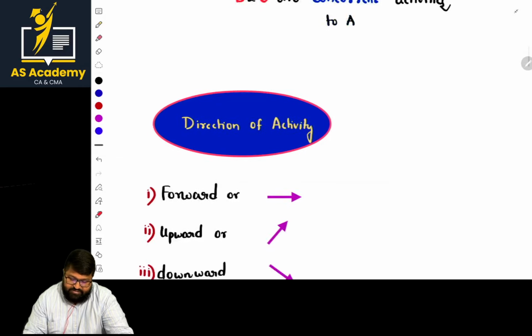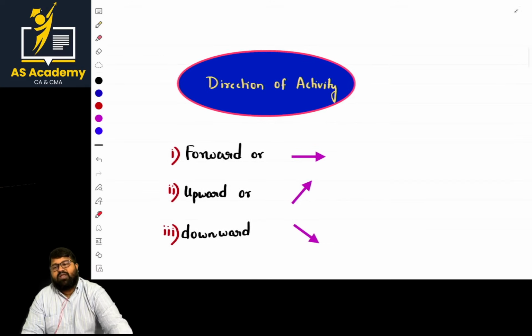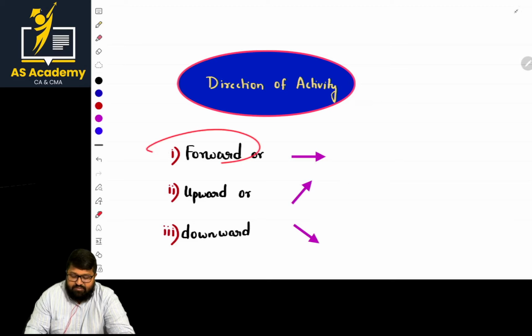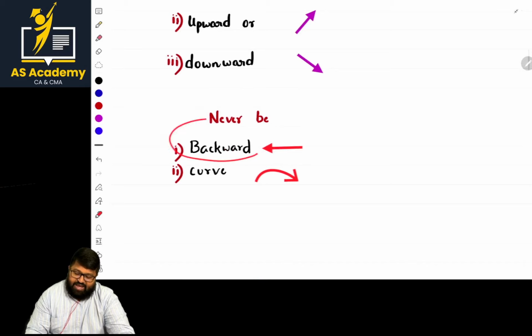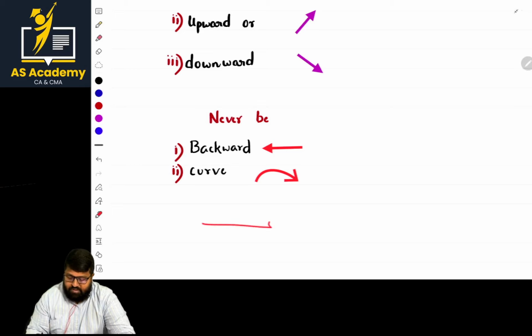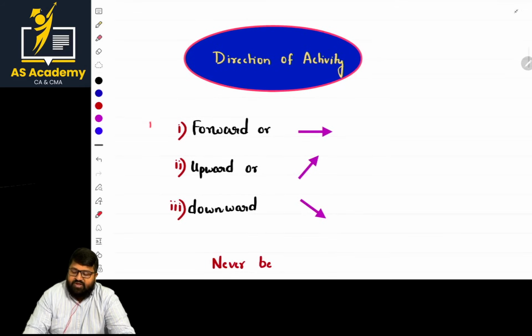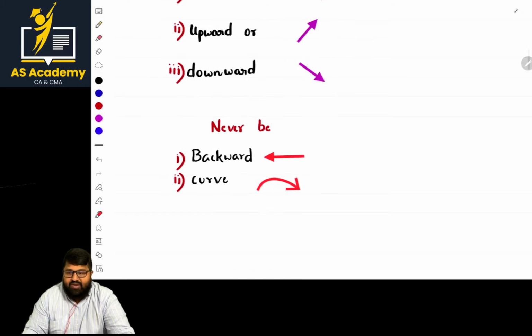Clear? Next. There is one more basic important thing regarding directions. The directions can be forward, upward, or downward, but never backward or curve. Basically, they will never use curves. Exception, there are some exceptions. Normally, for your level, there are no curves and all. But there can be loops like this, that we shall see. So, what are directions? Forward, upward, and downward, and never in the backward or a curved direction.